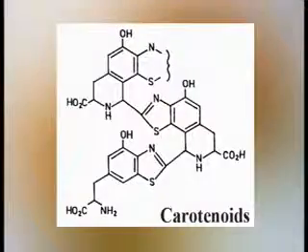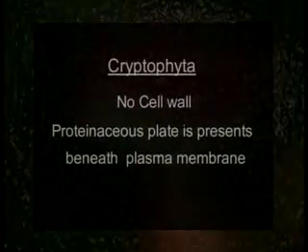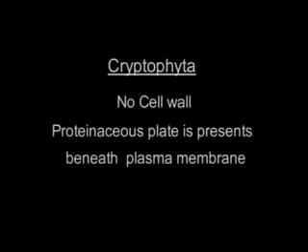The photosynthetic pigments here are chlorophyll A and C, also carotenoids, together with phycobilins. The cell wall is absent but there is a stiff layer of proteinaceous plates beneath the plasma membrane. The chief reserve food is starch. Flagella are present, two in number, subapical in position, and arise from the base of a depression. They are unequal in size and tinsel type.